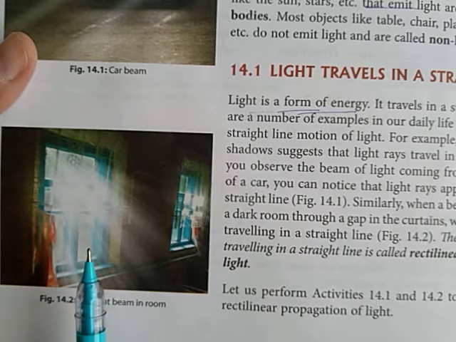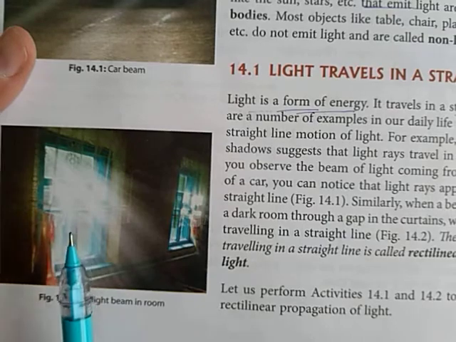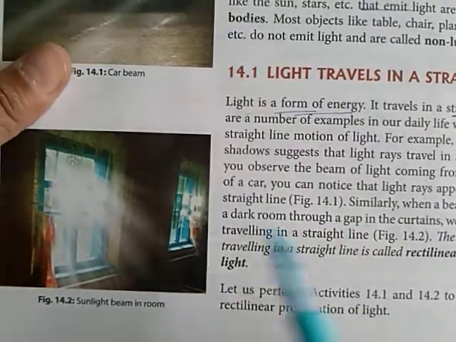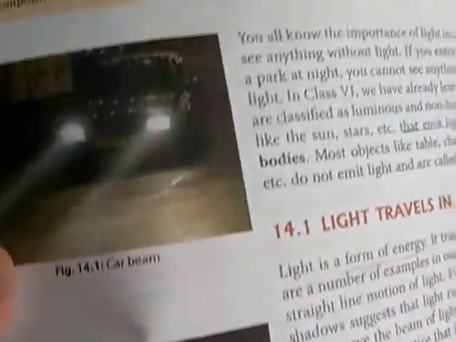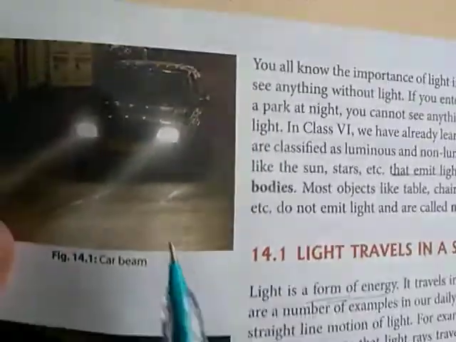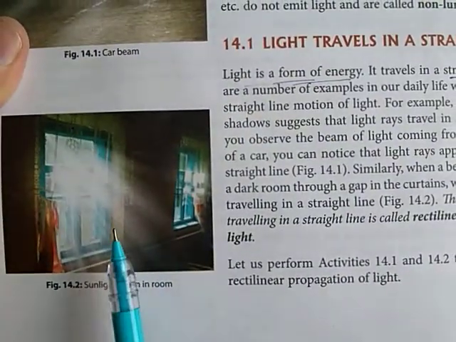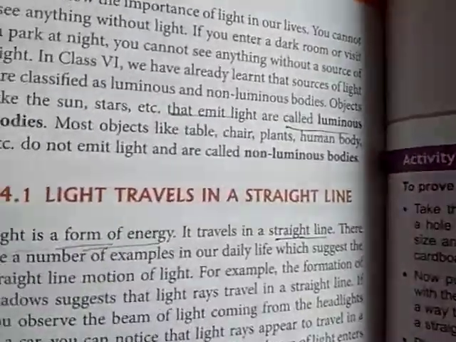Sun is itself a luminous body because it itself emits the light. So we can see sun is luminous, but those lights are not having their own emission, but sun is having its own emission of light. Okay, so this thing we have to understand.